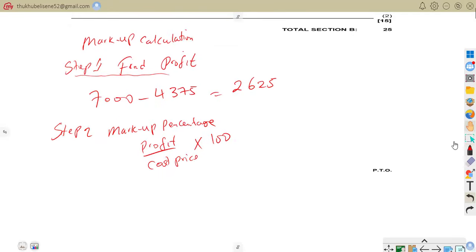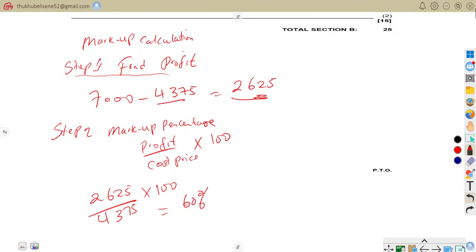How much is our profit? Our profit is 2,625, divided by cost price. How much is our cost price? That is 4,375. So multiply now by 100. So this will give us how much?